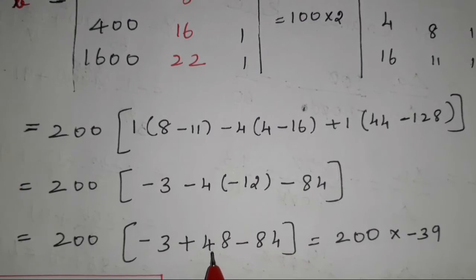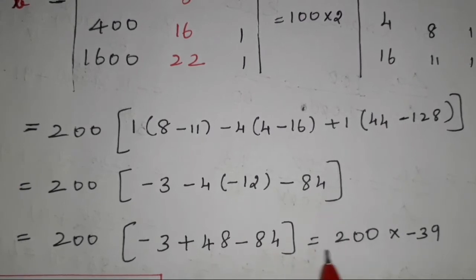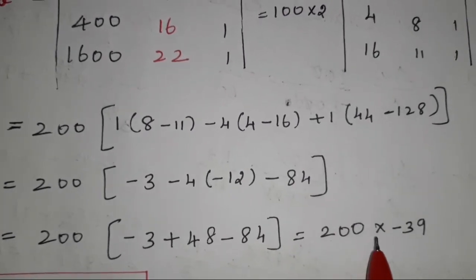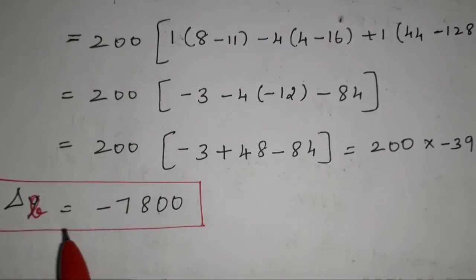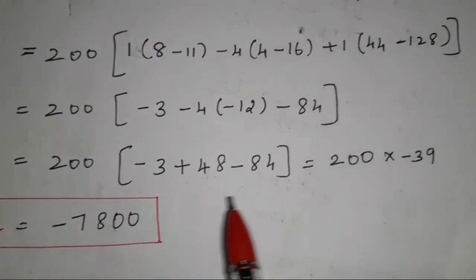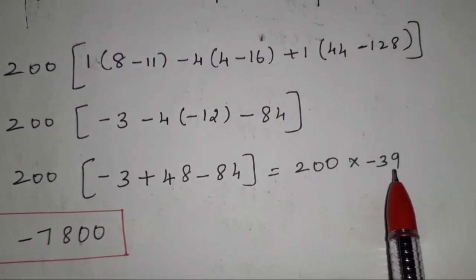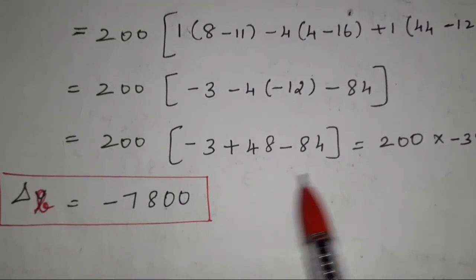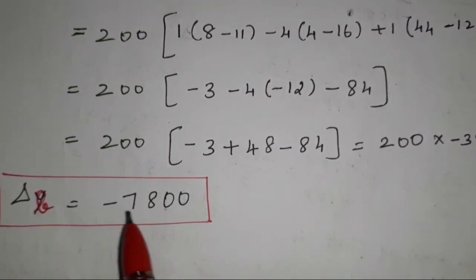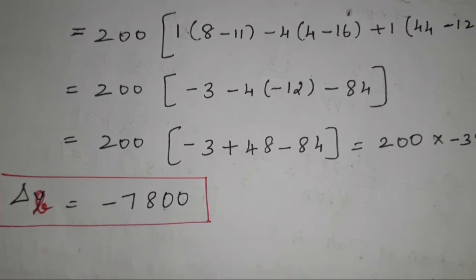Minus into minus becomes what? Plus 48 minus 84. After the calculation we get what? 200 into minus 39. Now delta B equals 200 multiplied with minus 39. We get 7,000 minus 7,800. So delta B we get 7,800.